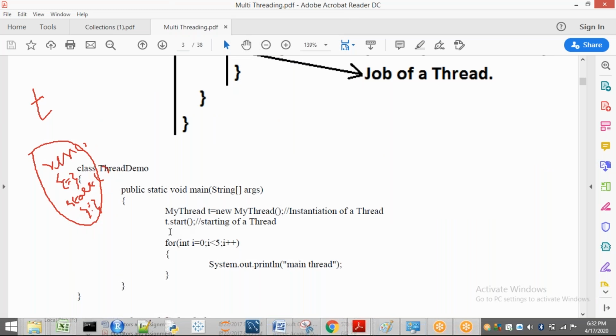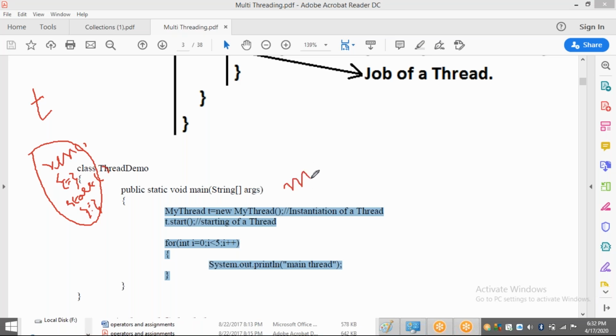Two threads are going to be created. First, I have to tell you who is going to execute this program. This entire code is present in public static void main. Internally, the JVM is going to create one thread initially. The name of that thread is the main thread.